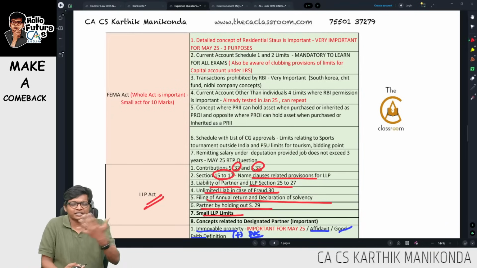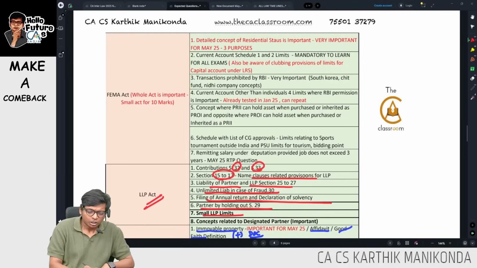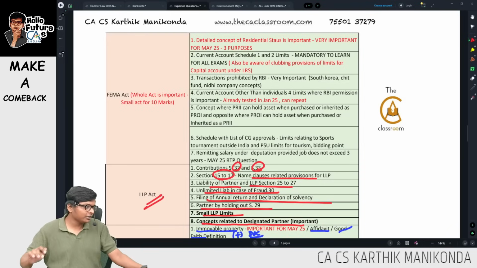A separate case study question can come. They might confuse you with small LLP and small company limits. Concepts related to designated partner, very, very important.